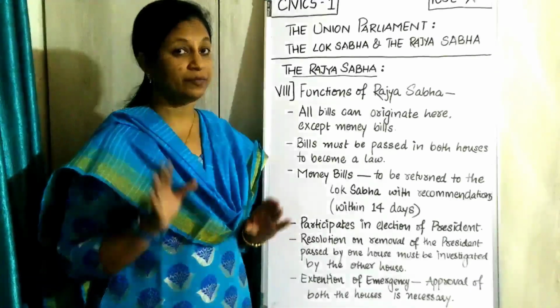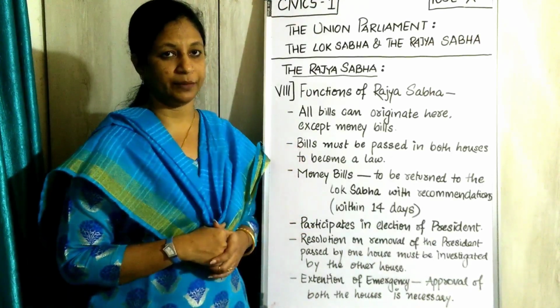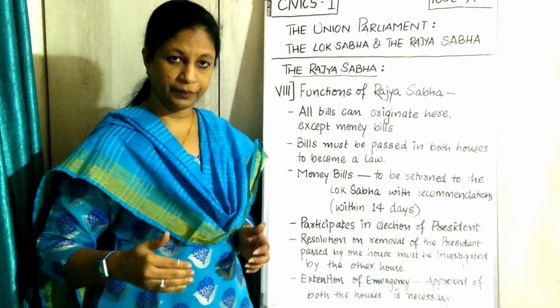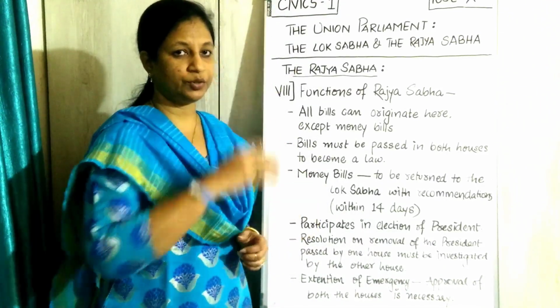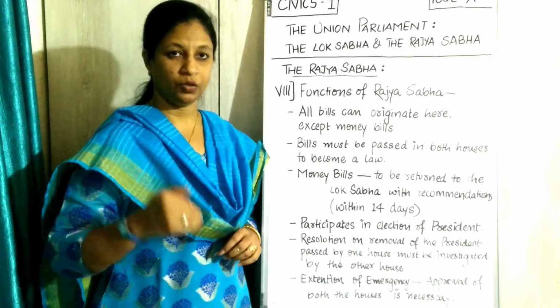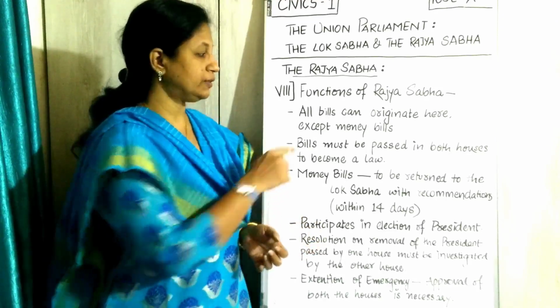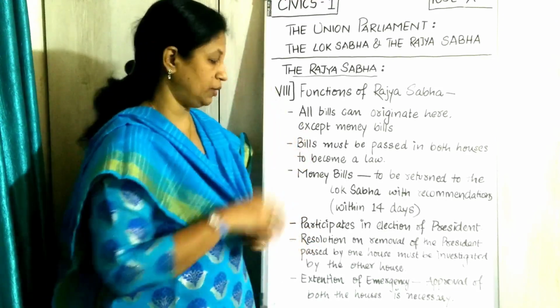For the rest of the bills, some bills originate from Rajya Sabha. Then it comes to Lok Sabha, goes back to Rajya Sabha and goes to the President. And some bills originate from the Lok Sabha: Lok Sabha, Rajya Sabha, President. So this is the process. But money bill is different, so we have written here, except money bill.